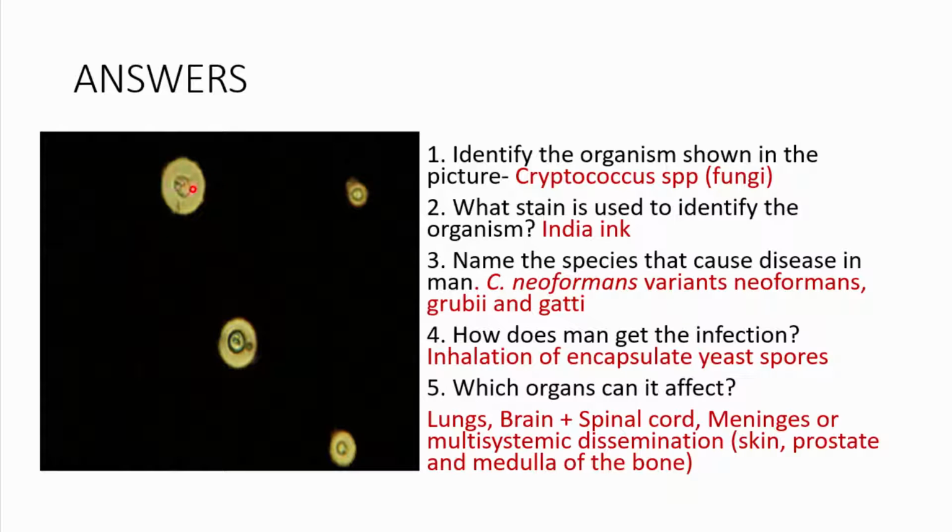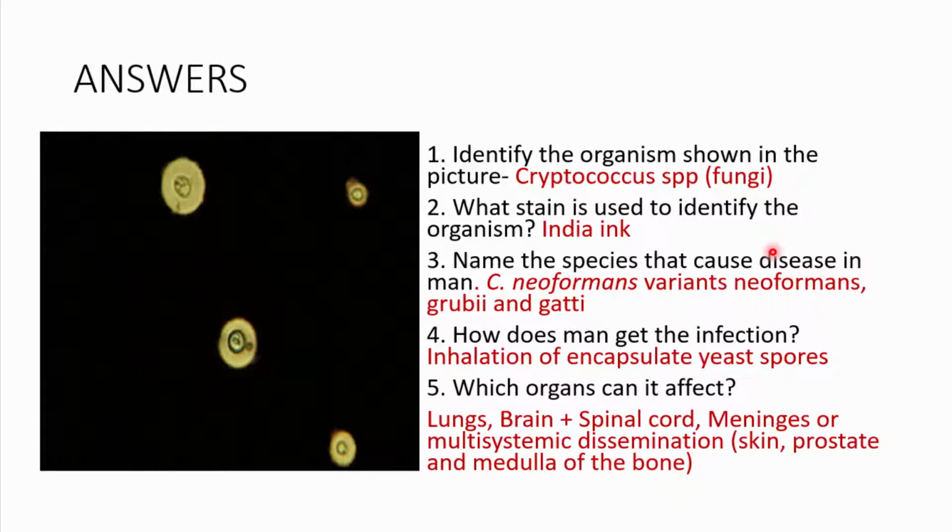So the stain that we usually use to identify Cryptococcus is known as India ink. So the stain obviously is India ink. And there are 3 important species, although this was reclassified. I think the reclassification is what I'm giving you. So there's Cryptococcus neoformans, that's the main species. Then it has variants, 3 variants. So there's a variant which is known as neoformans.